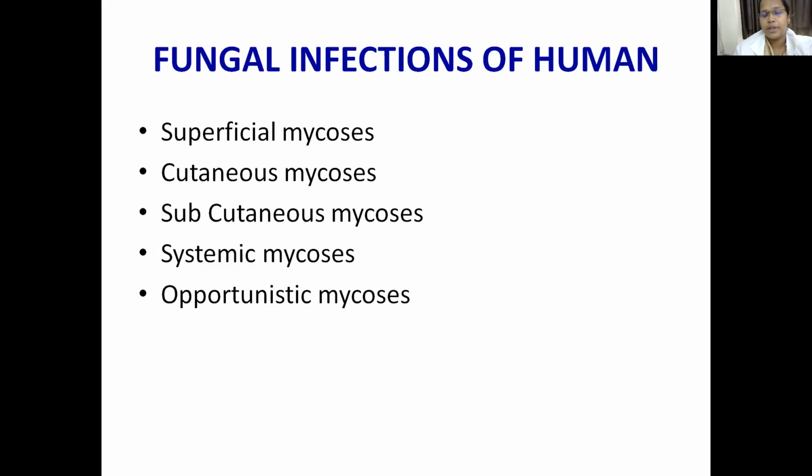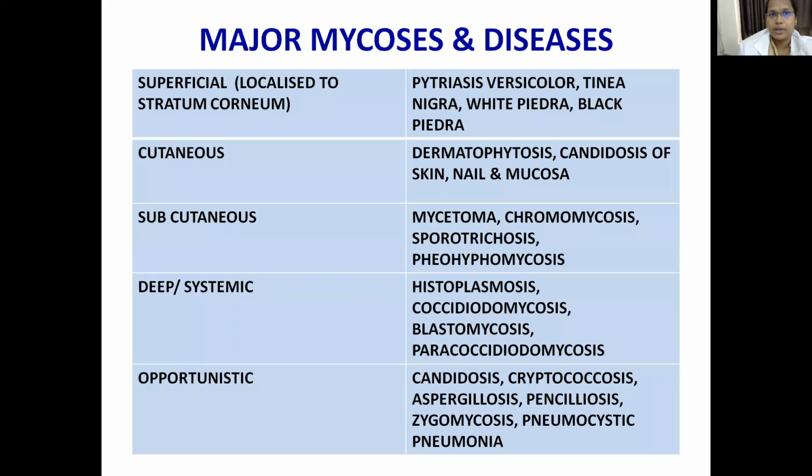Systemic, the name itself suggests, is a fungal infection involving various systems, like your lungs being involved in pneumonia. You call it systemic mycosis. And opportunistic is when the normal flora of your skin takes an opportunity to produce infection when the host immunity is lowered. You call it opportunistic mycosis. I think this was already covered for you.